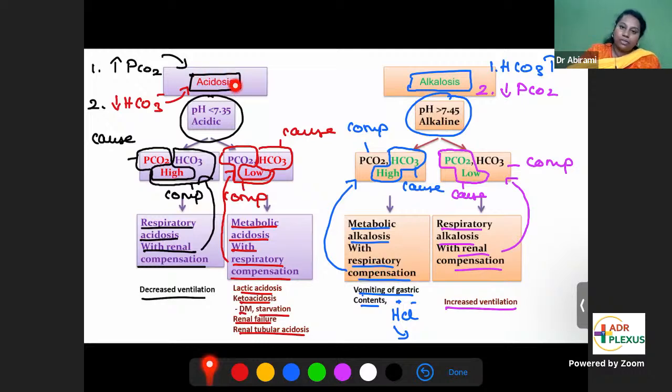So as a result of this respiratory compensation for acidosis, PCO2 levels are falling because the lung is hyperventilating to push the acid out. So fall in PCO2, that is the compensation done. Yes? Clear, Dr. Varsha? When you look at this all together, it will look confusing. But if you have one question on acid-base balance, you concentrate on that one question, you will be able to get the answer. Okay? Yes.